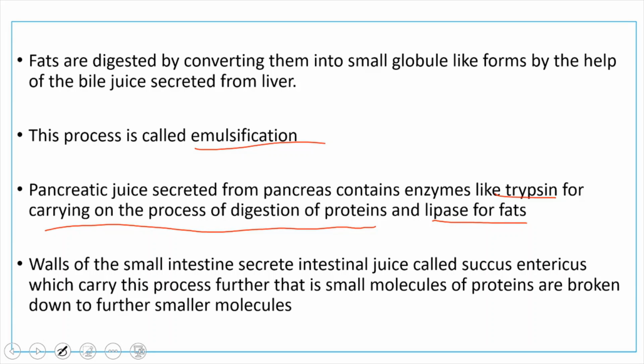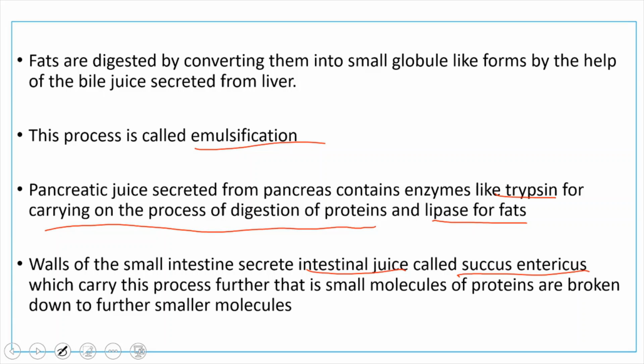Bile juice is secreted from the liver, pancreatic juice is secreted from the pancreas. Even the walls of the small intestine also secrete a digestive juice. We call it intestinal juice. The juice secreted by the walls of the small intestine is known as intestinal juice. It is named succus entericus, which carries the process further.